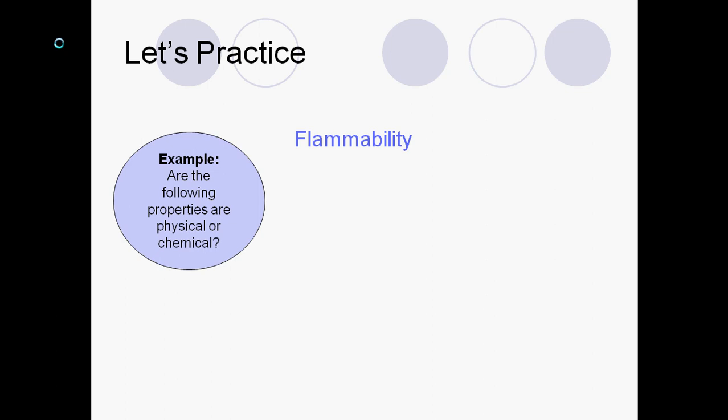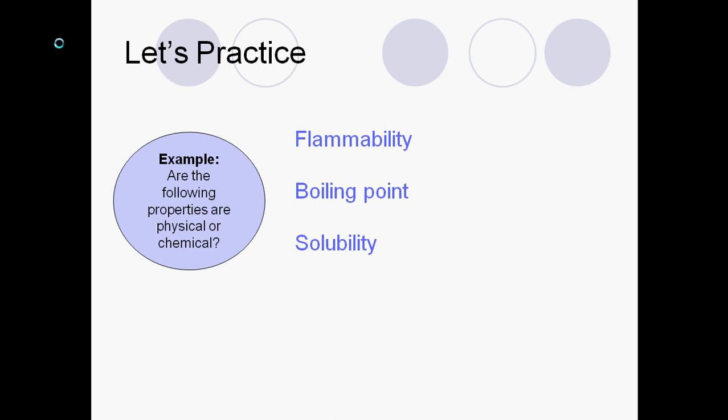Physical versus chemical properties. Flammability means whether something can burn or not. So if something burns, typically you're going to end up with ashes and smoke is going to be given off or some type of a gas. So you're going to end up with something different than you started with. So flammability would be a chemical property. Boiling point, let's talk about water. If water boils, water is going to turn into steam. Steam and water are both exactly the same thing. They're H2O. So you have not changed what you have, so that's going to be a physical property.